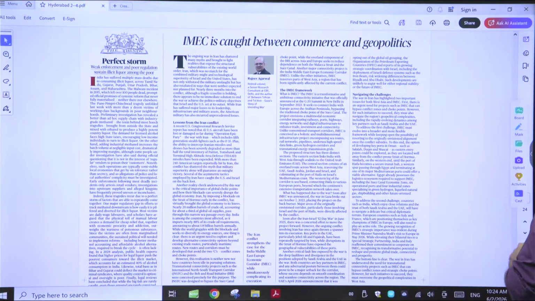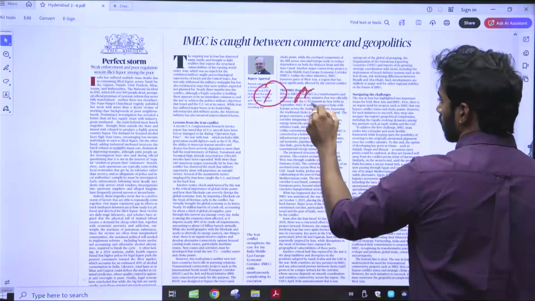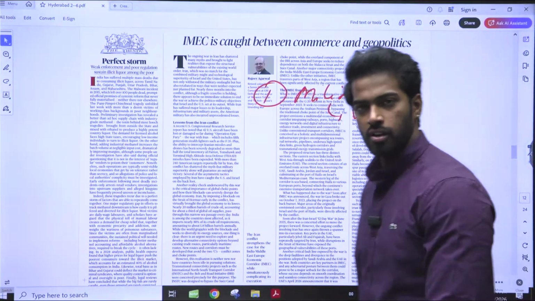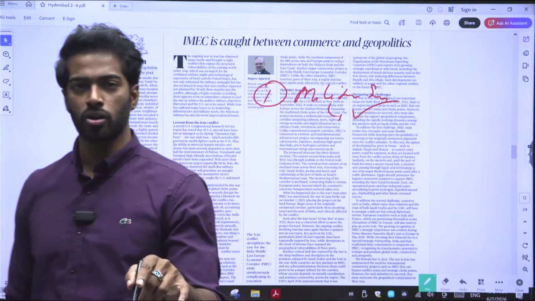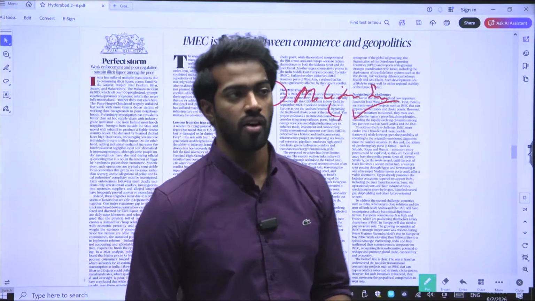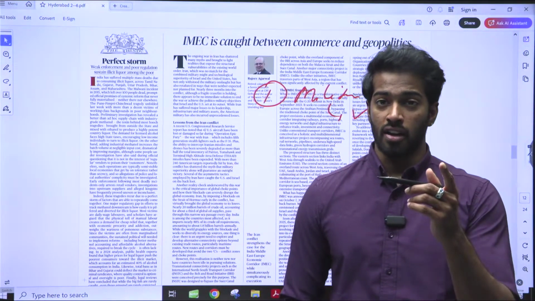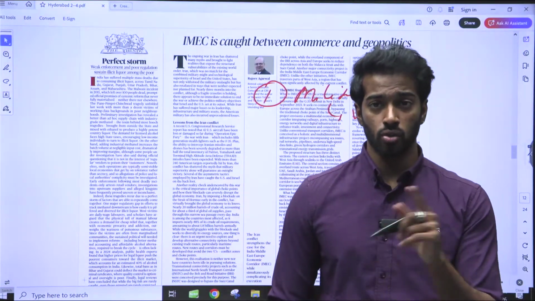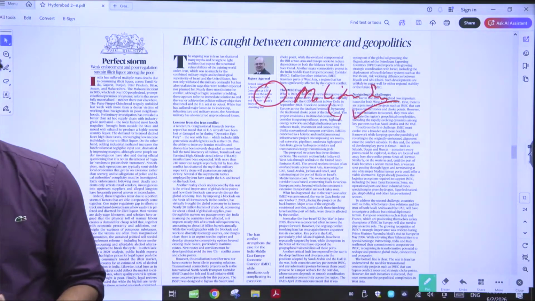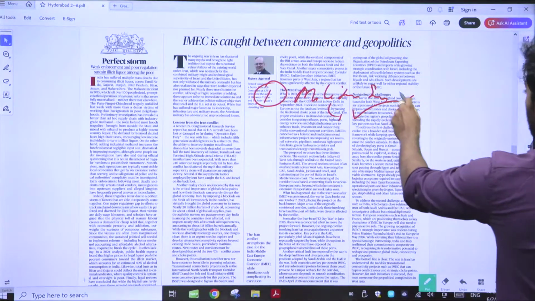It has shown us, firstly, that just because you have military superiority doesn't mean that you will win. Let's say the USA is there. The USA is known to have military superiority, and Iran not that much. But even though it has military superiority, the USA was not able to get what it wants. That shows that only military superiority does not guarantee a win.